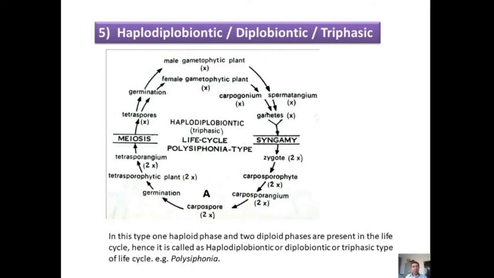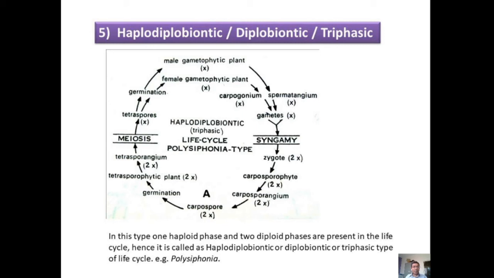The fifth type is haplodiplobiontic, also called diplobiontic or triphasic type of life cycle. In this type, one haploid phase and two diploid phases are present in the life cycle. Hence, it is called the haplodiplobiontic or diplobiontic or triphasic type of life cycle. An example of such a life cycle is present in the alga Polysiphonia.